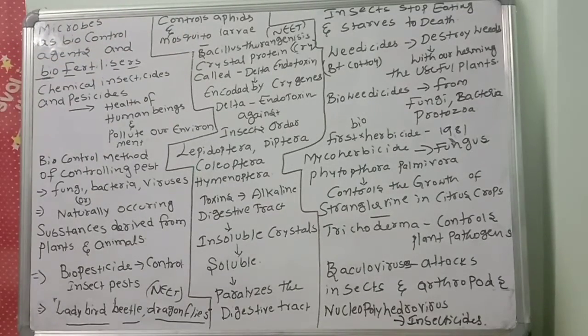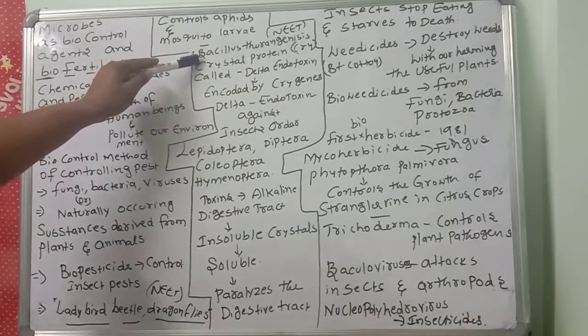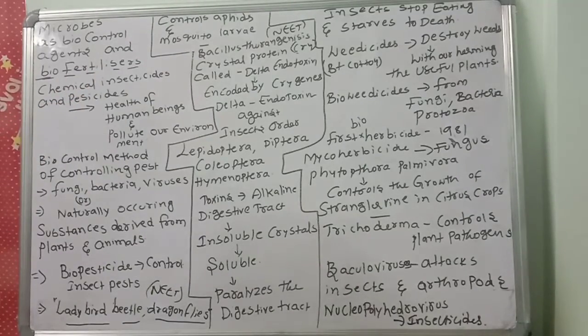Next, another important one, Bacillus thuringiensis. It is a soil dwelling bacterium, present in the soil, and it is commonly used as a biopesticide.